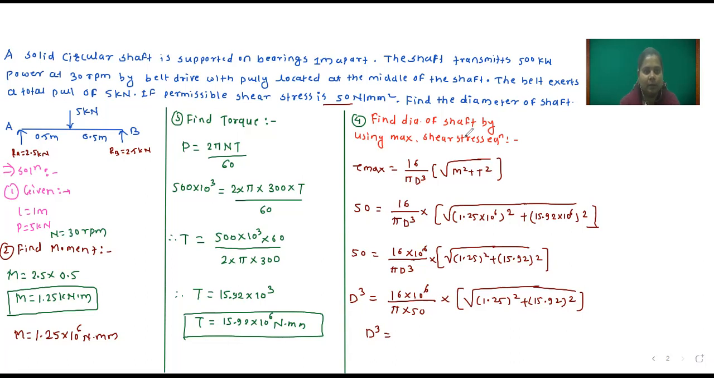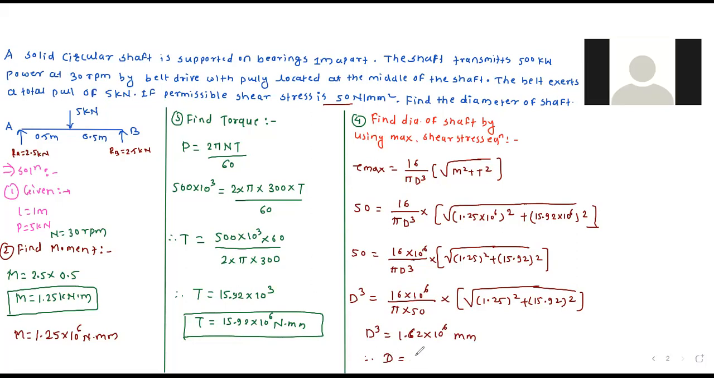If someone has replied: 1.62 into 10 to the power 6. 1.62 into 10 raised to 6 mm. Okay, and then diameter of shaft, which is equal to how much? 117.62, ma'am. 117.62 mm. So this is the final answer.